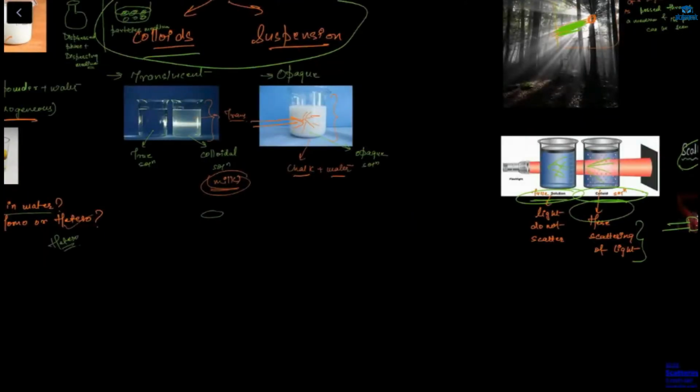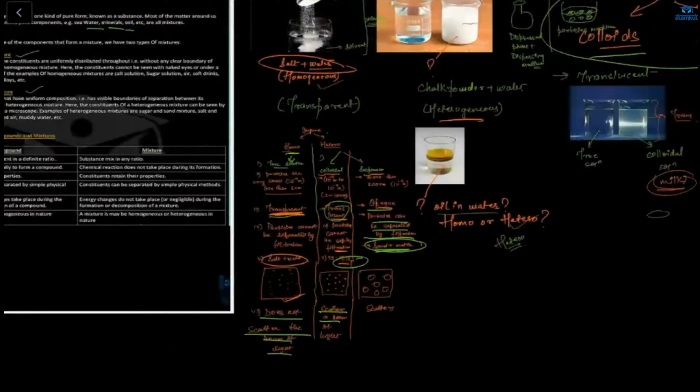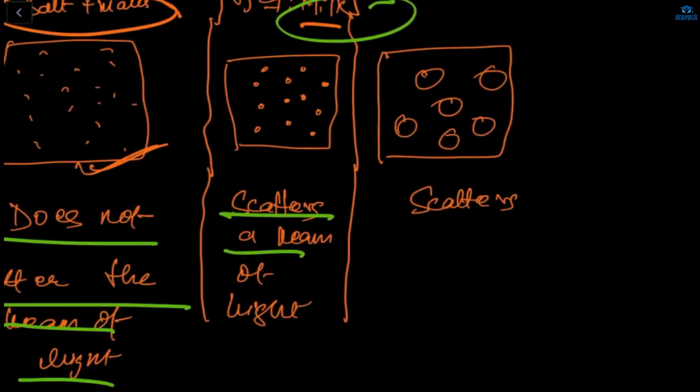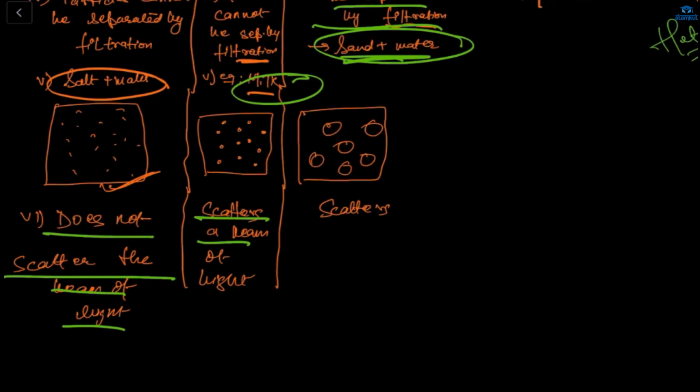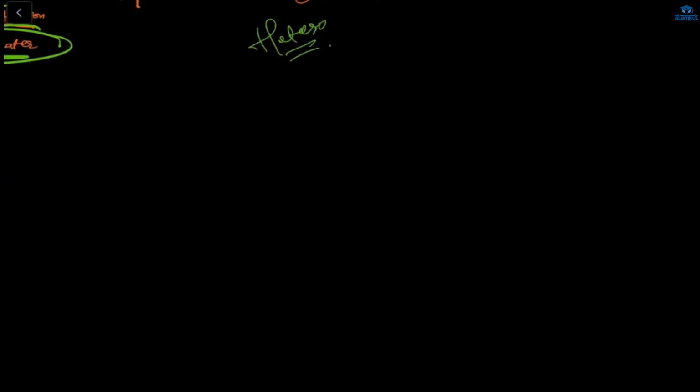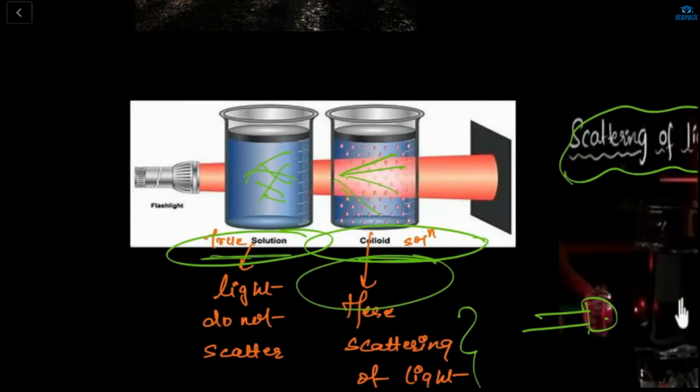And in the colloidal solution, scattering of light takes place or not? Yes, ma'am, it takes place in the colloidal solution. And in the true solution, scattering of light does not take place, but here it does.